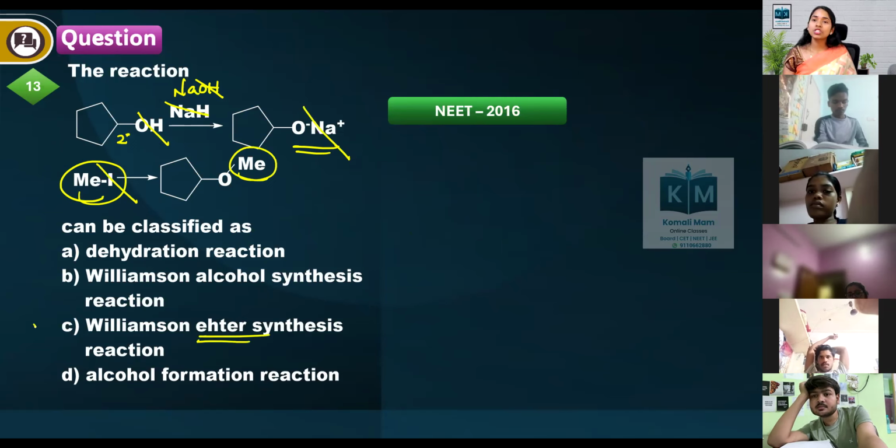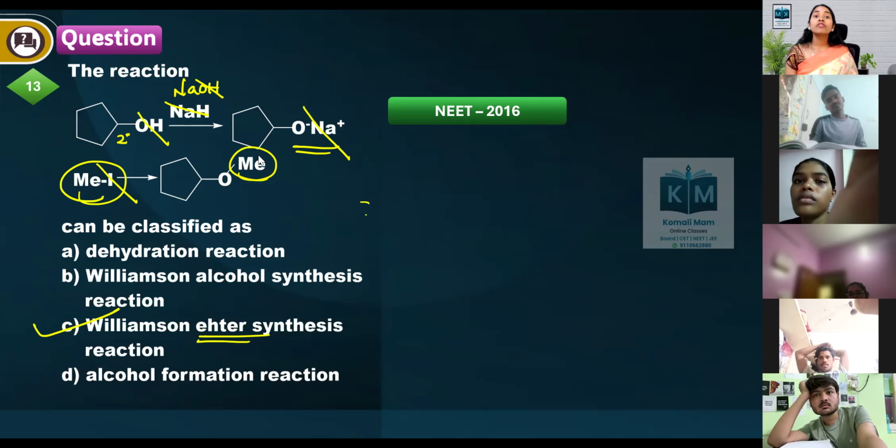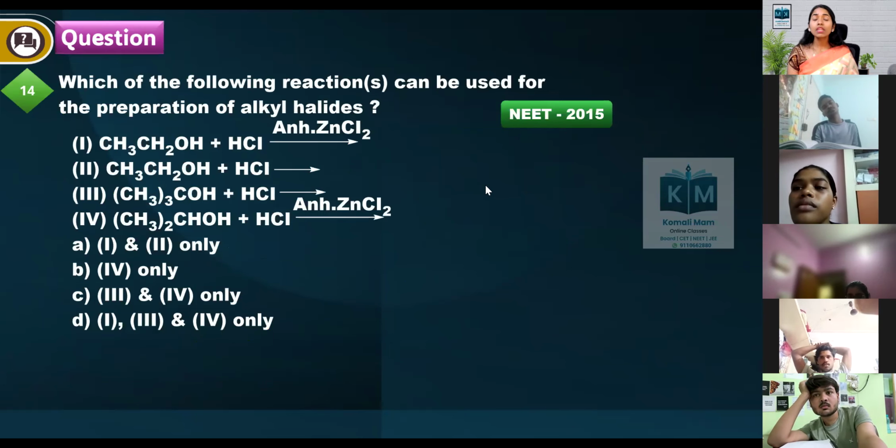This is also optional, as ethers are not in the syllabus. So the portion that comes under ether, you can skip for your NEET examination. But if any of you, like a repeater, says, ma'am, last year I have already read, and one time I want to glance, you can have a look, but it is deleted from the syllabus. Which of the following reactions can be used for the preparation of alkyl halides?